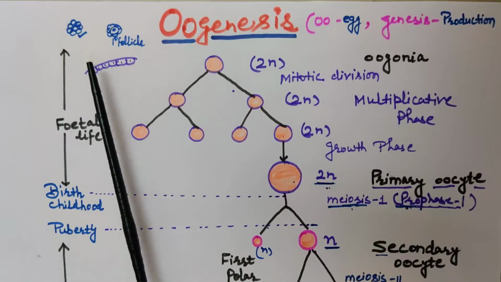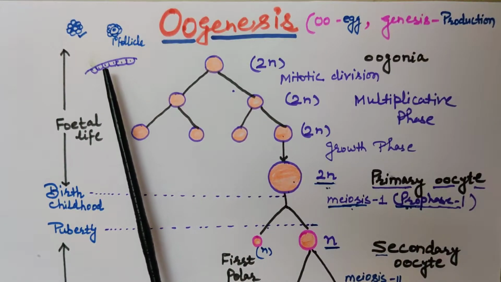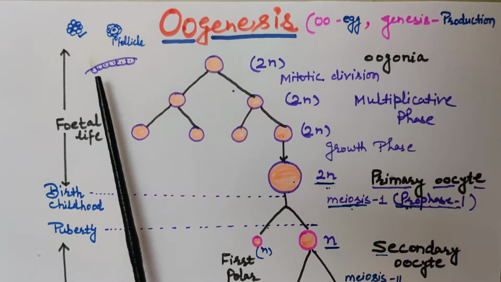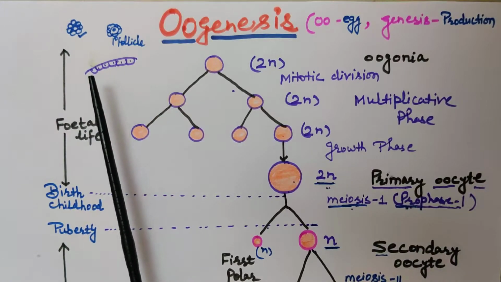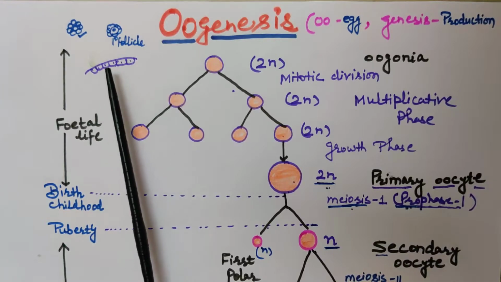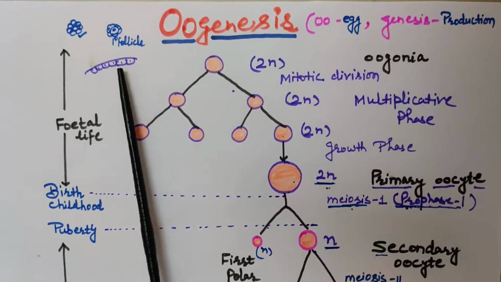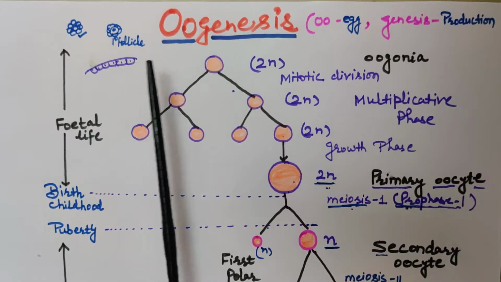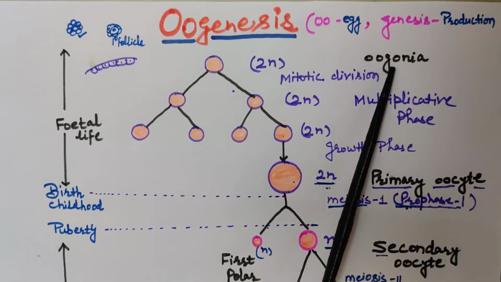As you already know, the ovary is lined by germinal epithelium. Certain cells of the germinal epithelium of the ovary which are larger than others function as germ cells. They undergo repeated mitotic division to form diploid oogonia.